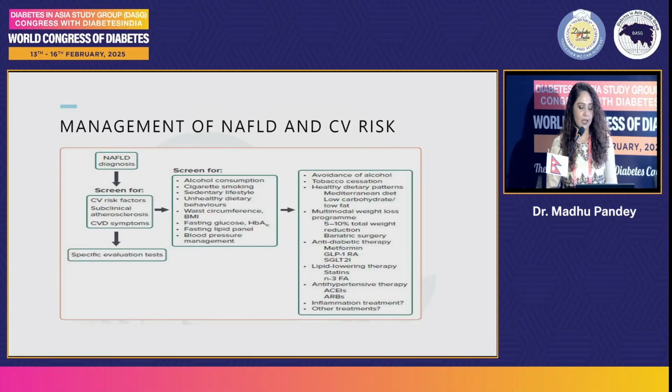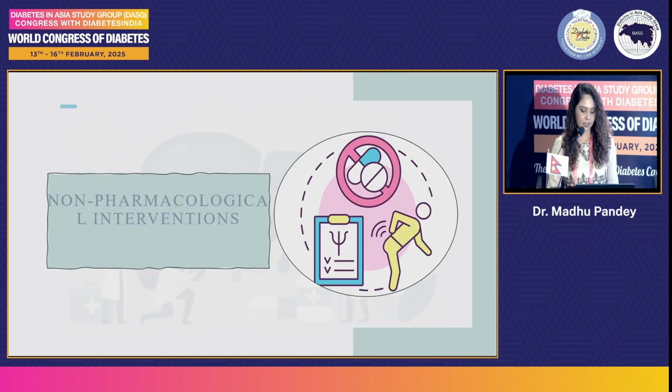The management is avoidance of alcohol and tobacco, healthy lifestyle, Mediterranean diet, low carbohydrate, low fat diet, multimodal weight loss program, 5 to 10% weight loss, bariatric surgery, anti-diabetic medications, SGLT2 inhibitors, metformin, GLP-1 agonists, lipid lowering therapy, antihypertensive drugs, and many others.